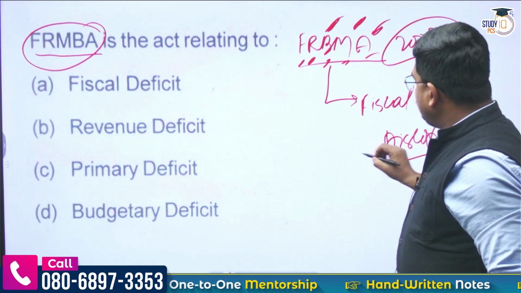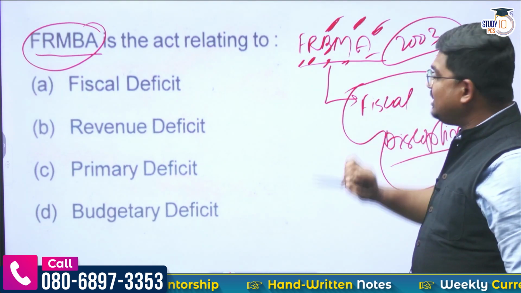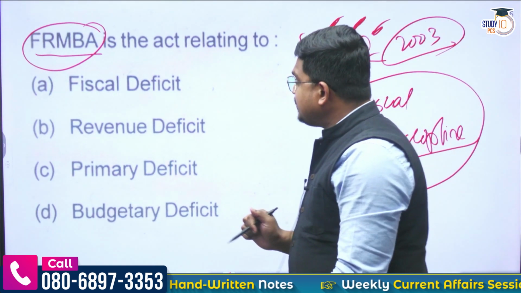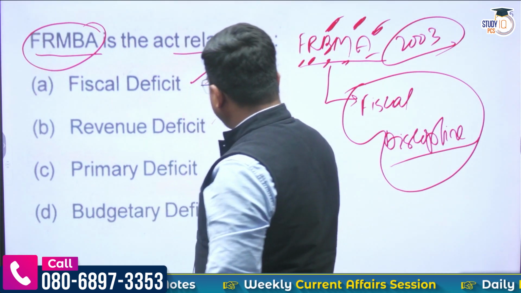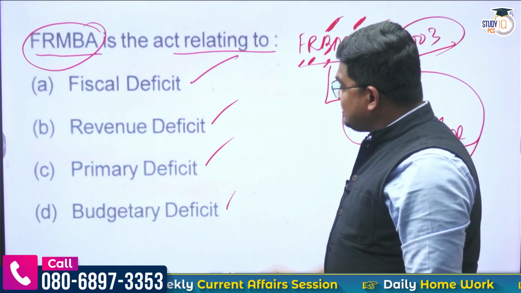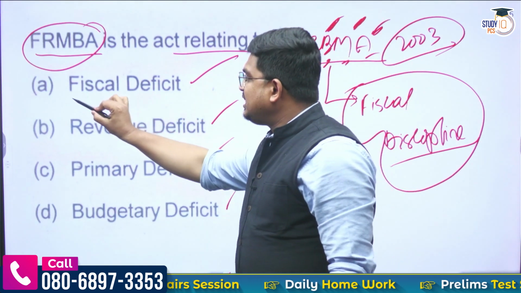in 2003 an act came, known as the FRBM Act, to maintain fiscal discipline. That was the objective. The question is, it is relating to what: fiscal deficit, revenue deficit, primary deficit, or budgetary deficit? Before going to the answer, let me tell you one thing: what is this fiscal deficit?